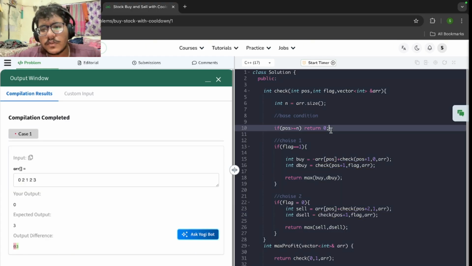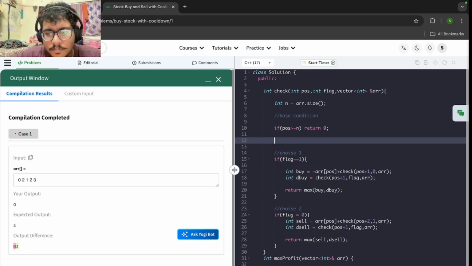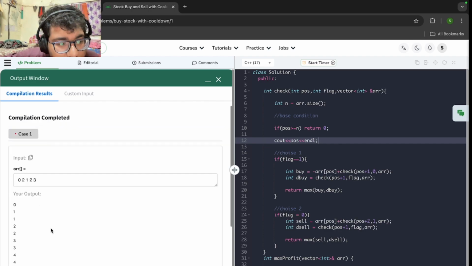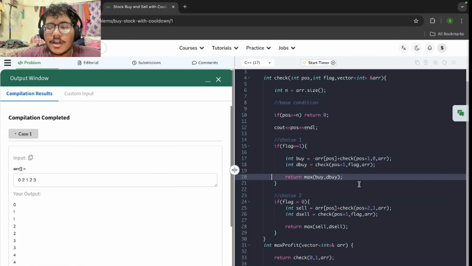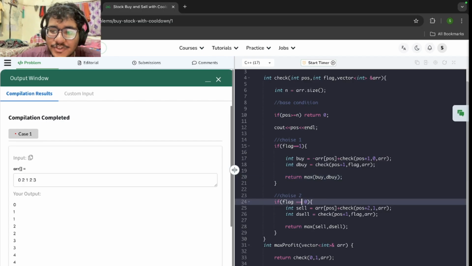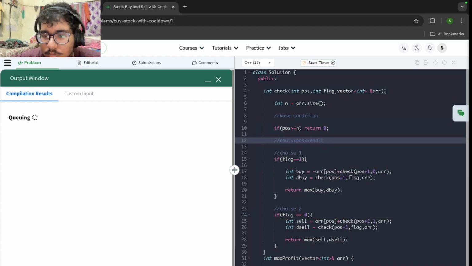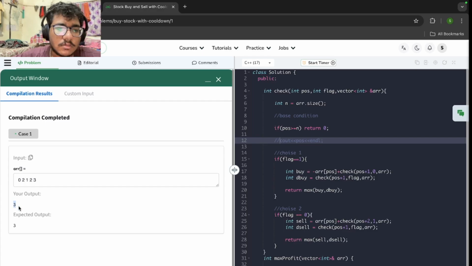Okay, just let me print the value of the position. So this way I can debug. Let me check whether it is passing through all the positions or not first. Okay. So there is a silly mistake that I forgot: rather than using a double equals here, I just wrote flag equals to 0. So while comparing, I need to use double equals. So let me just remove this debugging line. Now the answer matches.